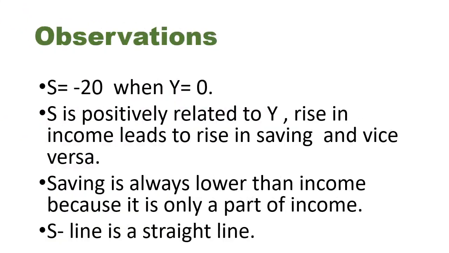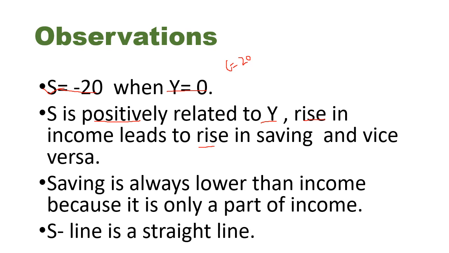There are a few observations that we noticed from the tabular and diagrammatic presentation. First, saving is minus 20 when income is 0, because when income is 0, our consumption is 20, which indicates that saving is minus 20. Then we notice that saving is positively related to income, because rise in income leads to rise in saving and fall in income leads to fall in saving.